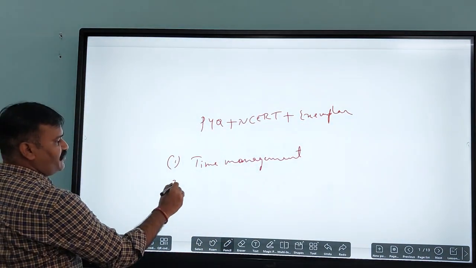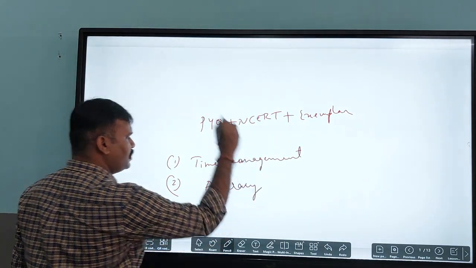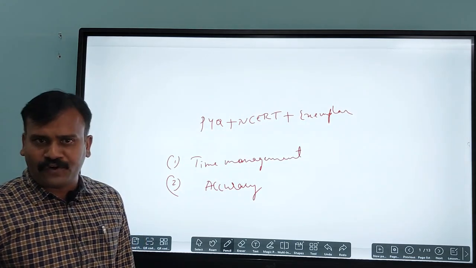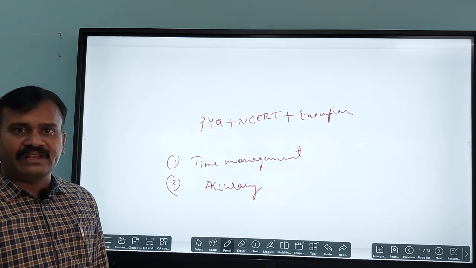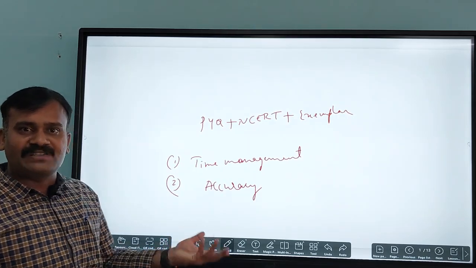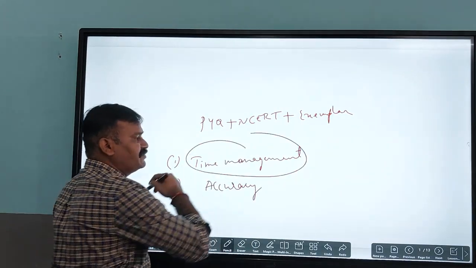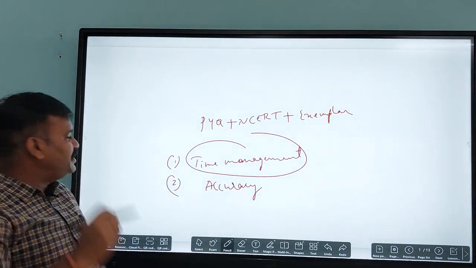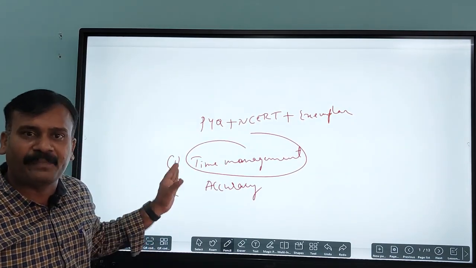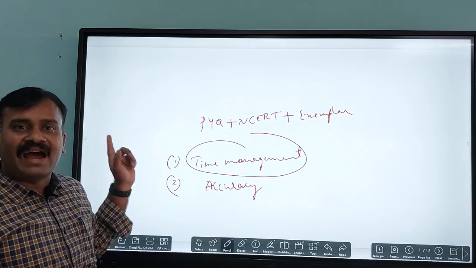And next, the second factor is accuracy. Why I would like to say these two things: most of the students have enough knowledge. Some students, we have seen, after the exam is over they come out and say, "I knew this answer but I couldn't solve it," because they lack time management. So that's why these two factors are most important when you want to crack any kind of competitive exam. The first one is time management and the second one is accuracy.